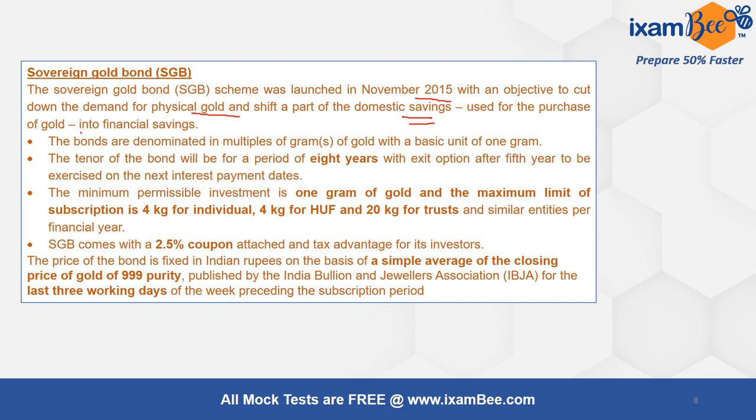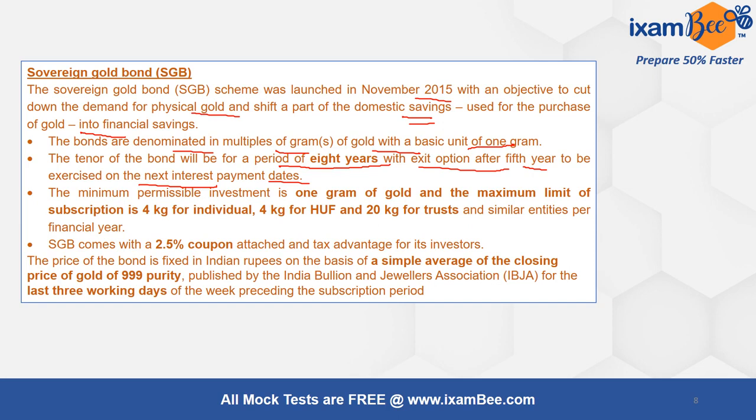for financial saving. So these sovereign gold bonds are denominated in multiples of grams of gold with a basic unit of 1 gram. It is like you are buying gold, but you are not buying physical gold, rather you are buying a gold bond. The tenor of the bond will be for a period of 8 years with an exit option after the 5th year. So after 5 years one can sell it, to be exercised on the next interest payment date. So on that you are getting an interest payment.